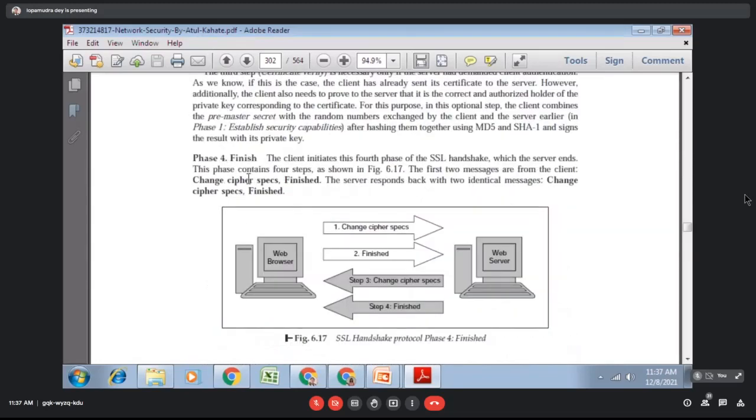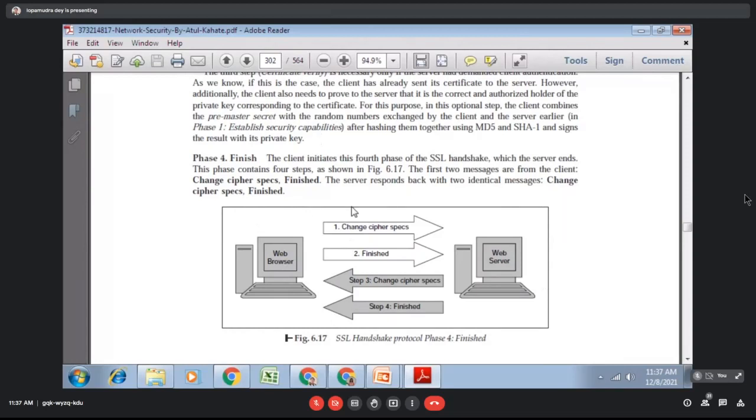After that, they will do finish. If everything is done properly, that both sides have received the version number, algorithm, compression method, along with the public key certificates, and the public key is okay, then both sides will finish this handshaking protocol.